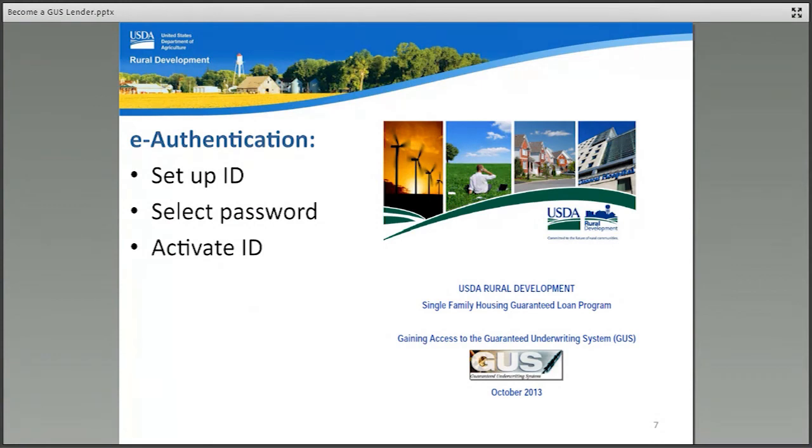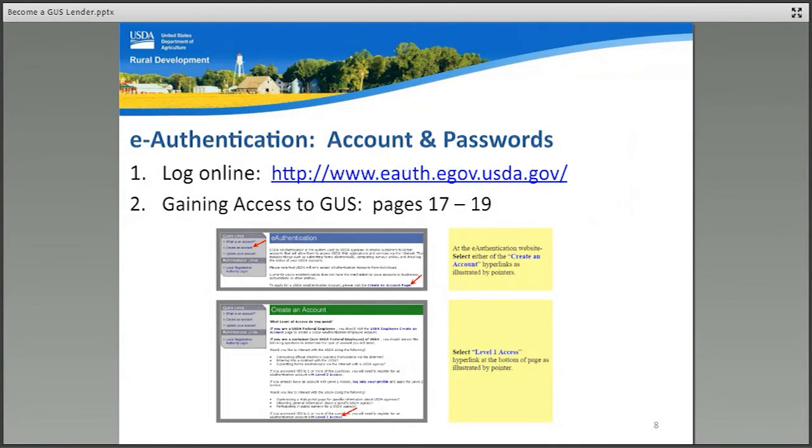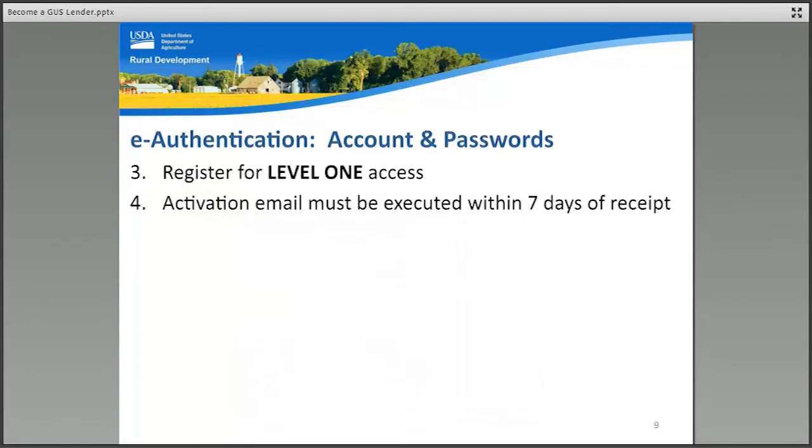First, let's review how to set up and activate an e-authentication account. The step-by-step instructions are included in the Gaining Access to the Guaranteed Underwriting System guide. Step 1 is to log into the e-authentication website from the link provided on this slide. Step 2 is to utilize the Gaining Access to GUS guide pages 17 through 19 to view step-by-step instructions on setting up the e-authentication account.